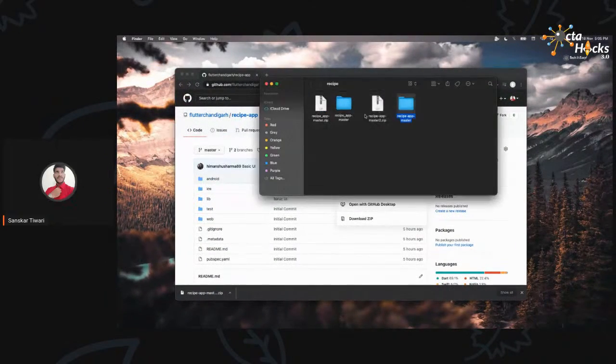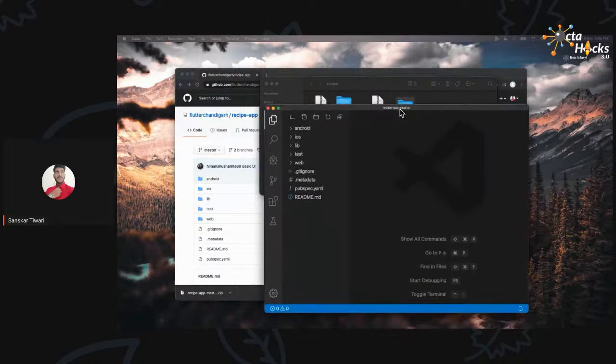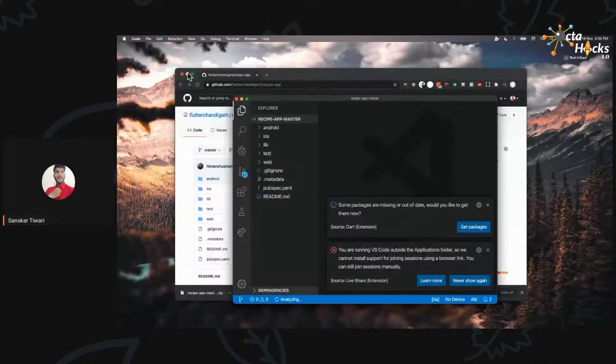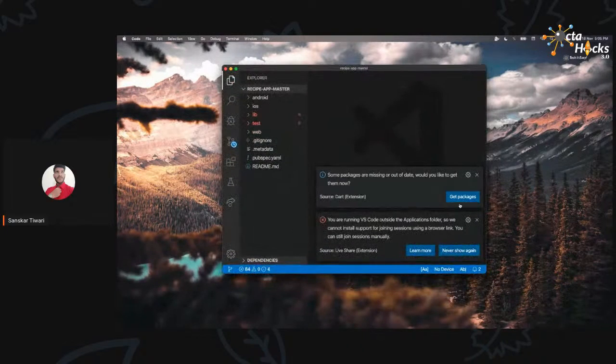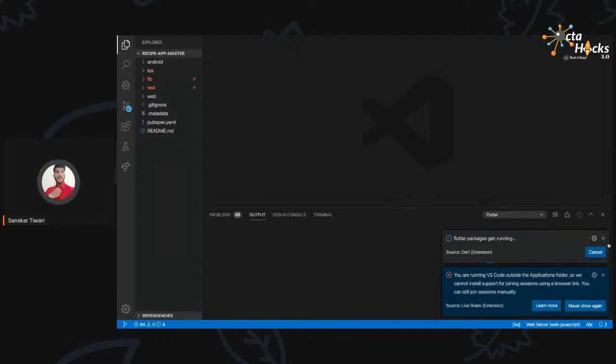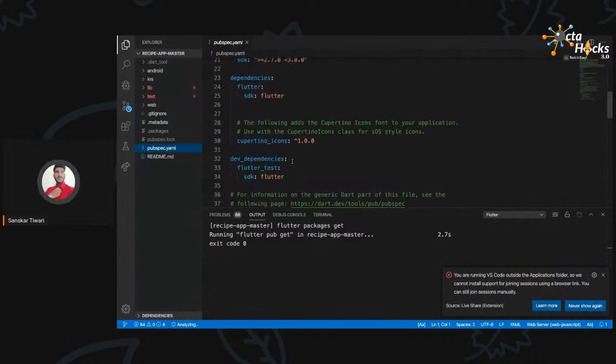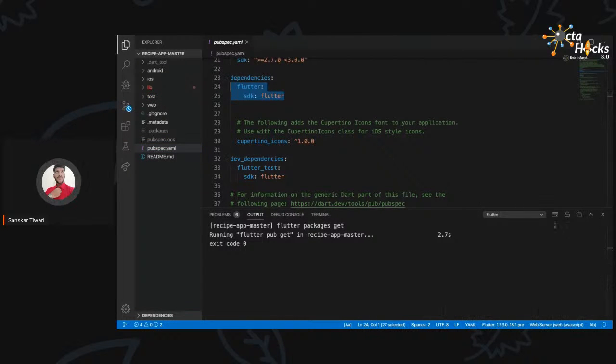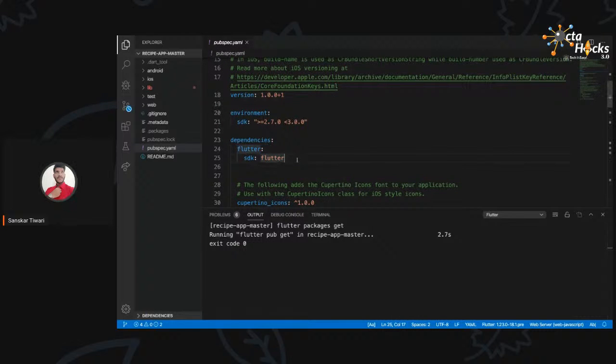First, we need to unzip. Okay. So whenever we download someone else's code, or maybe you are downloading your own code, we need to first get all the packages. Packages are listed in this pubspec.yaml file. One of which is very essential is the Flutter SDK, which we are using to build Flutter apps. There will be multiple ones which we will be using. For example, for using APIs, we will be using a package called HTTP.